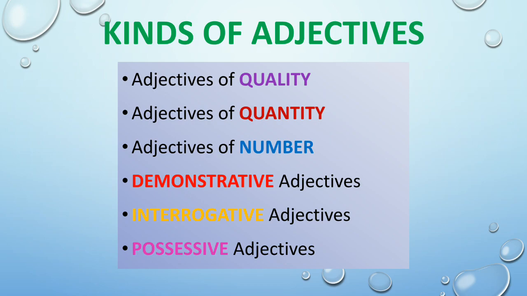Kinds of adjectives. Adjectives of quality, adjectives of quantity, adjectives of number, demonstrative adjective, interrogative adjectives, possessive adjectives. These are the types of adjectives.